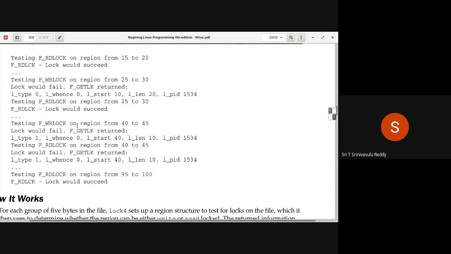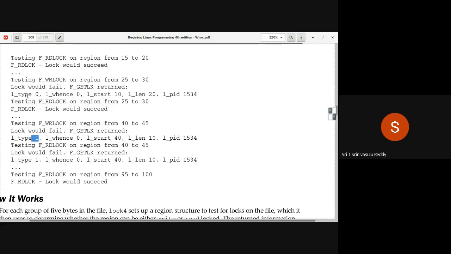So you can see here, testing a write lock from 40 to 45, it will fail. Then what are the details? Lock type is 1 now. So 1 means write lock, and 0 means it is a read lock.